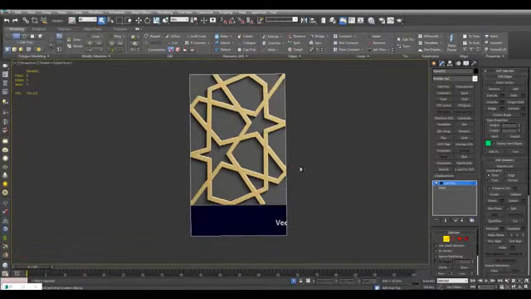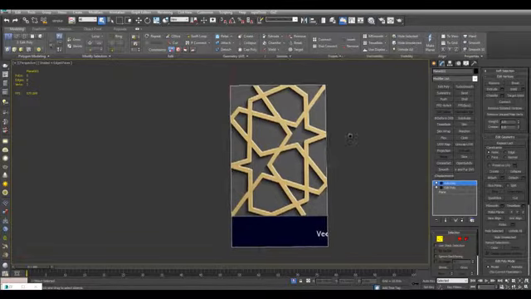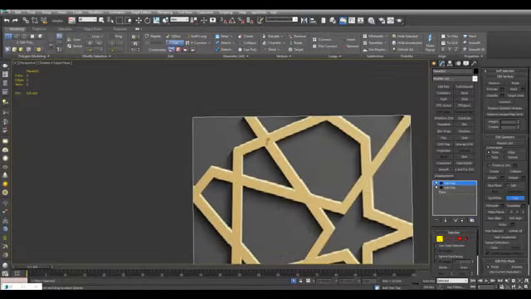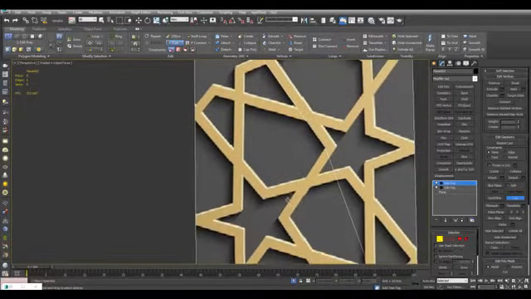And now all we need to do is model this right here. I would do so in the Edit Poly modifier. And now what we can do is pretty much just use the cut tool. Now what you can do is actually zoom in here if you want for more accuracy. Then click. Now what you can do is hold the middle mouse button to pan around.